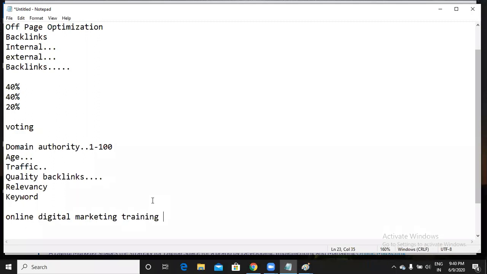So when you get a backlink from other websites for that keyword, Google will understand that yes, many people have been voting for this website for this keyword, so I have to make this website come on top. It will calculate like this as well: how many keywords, what are the keywords, and for which keyword you are getting a backlink. This is what relevancy is, this is what a quality backlink is.